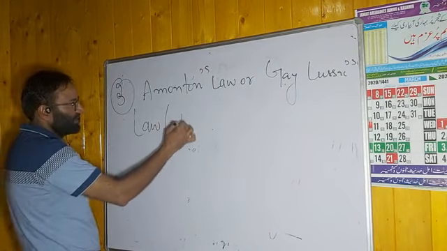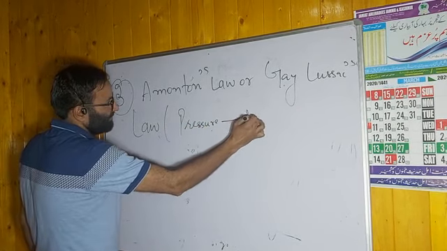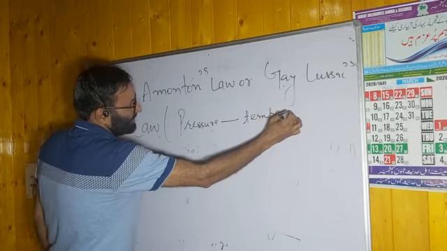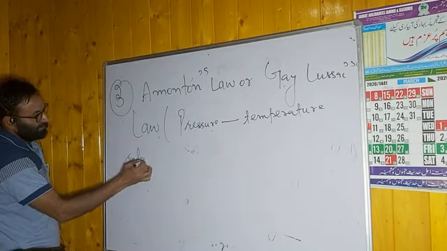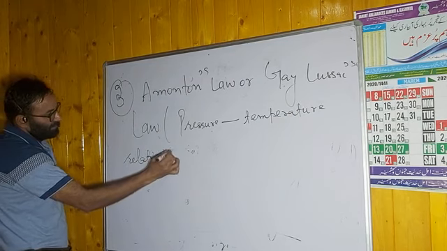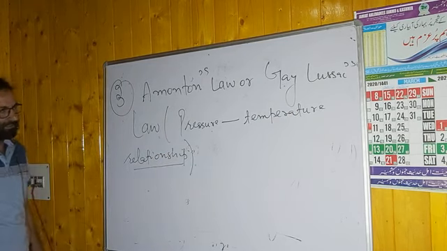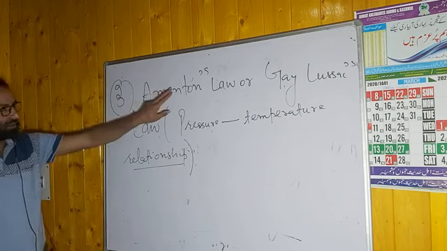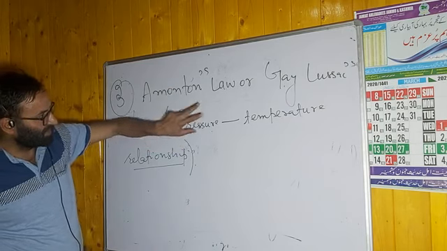This is the pressure temperature relationship. Dear students, Amontons' law or Gay-Lussac's law deals with the relationship between pressure and temperature.